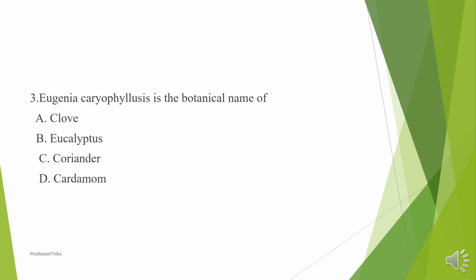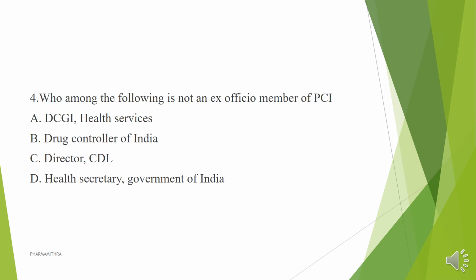So the third question is: Eugenia caryophyllus is the botanical name of clove, eucalyptus, coriander or cardamom. It's a simple question, so the answer is clove. The clove botanical name is Eugenia caryophyllus.